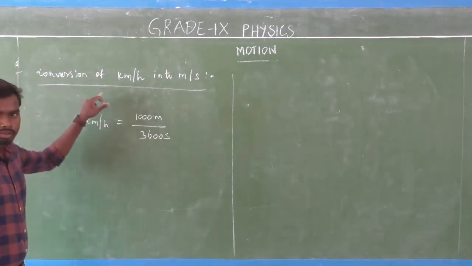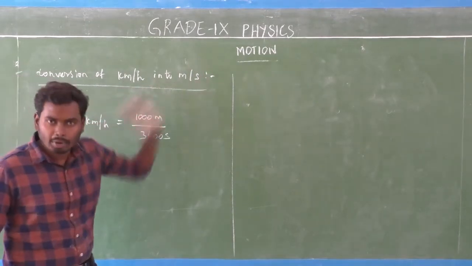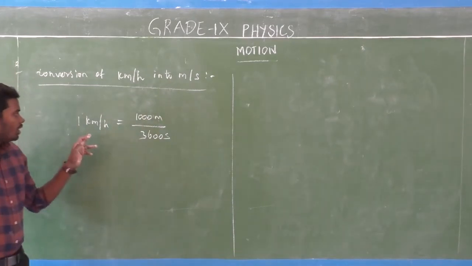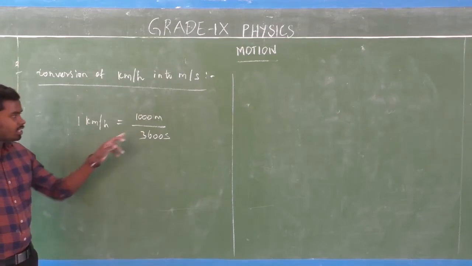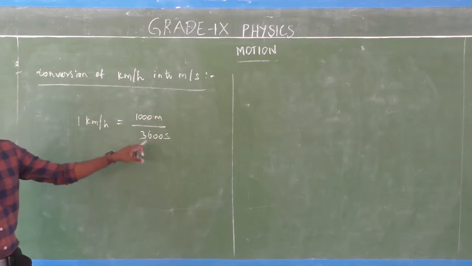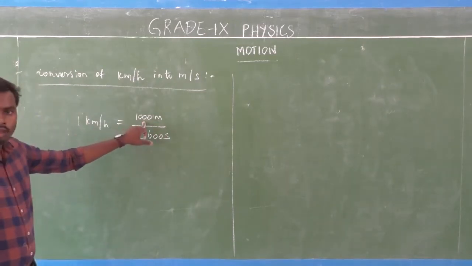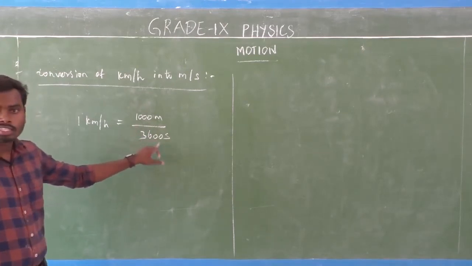So now we are going to see how to convert kilometer per hour into meter per second. This is for numerical purposes. So 1 kilometer per hour is equal to 1000 meters divided by 3600 seconds, because 1 kilometer is equal to 1000 meters and 1 hour is equal to 3600 seconds.